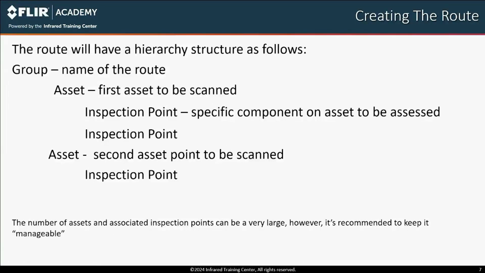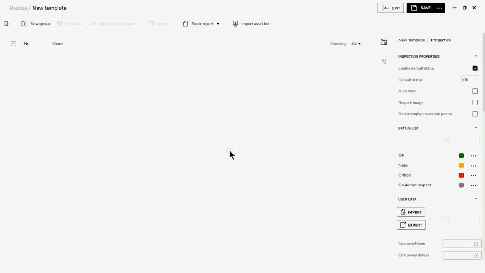The structure of the route is hierarchical. The route starts with a group, which may be a section or division of your organization. A route file may have multiple groups. Within the group will be multiple assets, and each asset may have one or more inspection points. The route file can contain numerous groups and assets. It is recommended that the size be left manageable. I'm going to create a small route file to demonstrate the components that should be in a route.